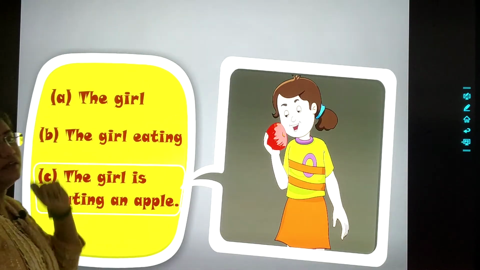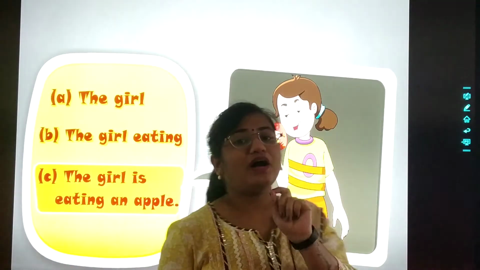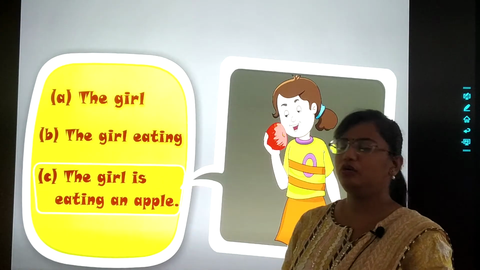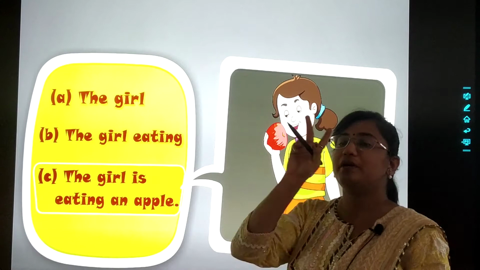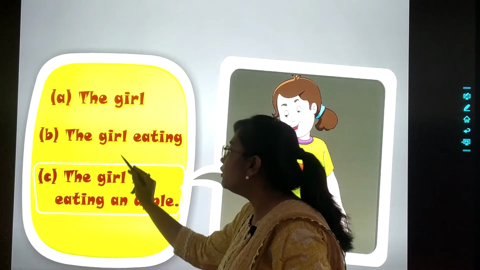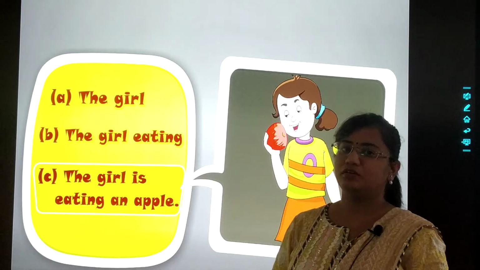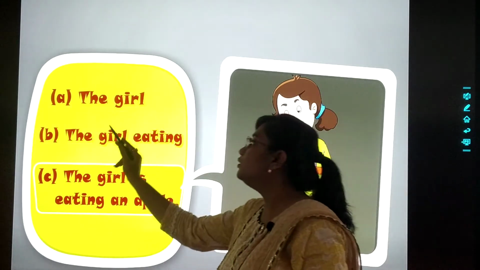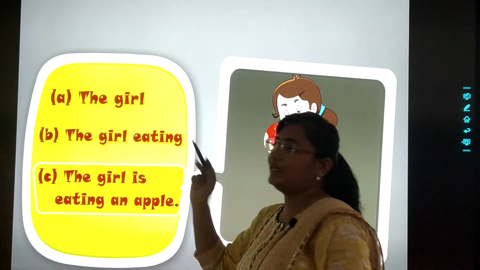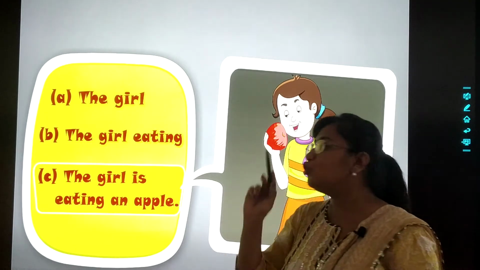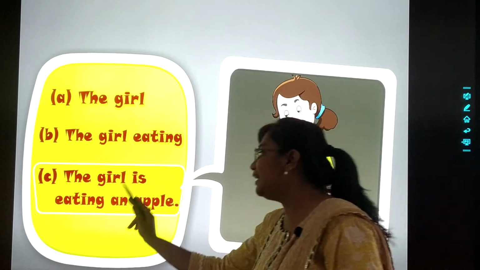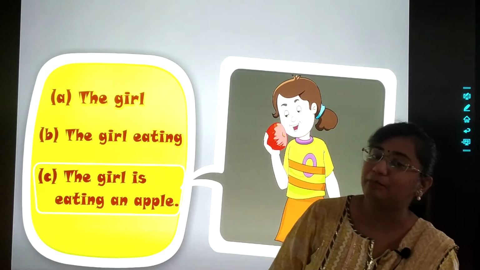Sentence number A means the group 1 of words. The girl. Now, group of words number 2. The girl eating. Number 1, the girl. Number 2, the girl eating. And the last group of words is the girl is eating an apple.